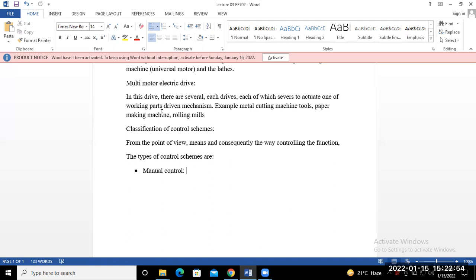So the first control scheme is your manual type control. That means in this type of control you are directly involved if you want to control any parameters. Is it not? Manual means you have to involve yourself.